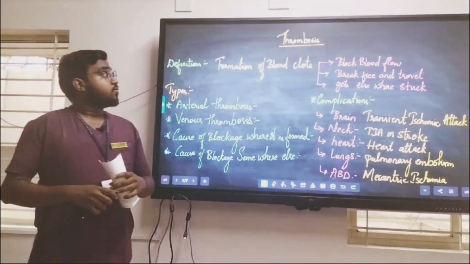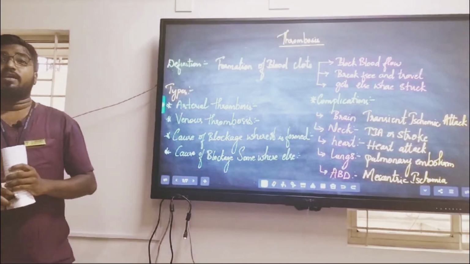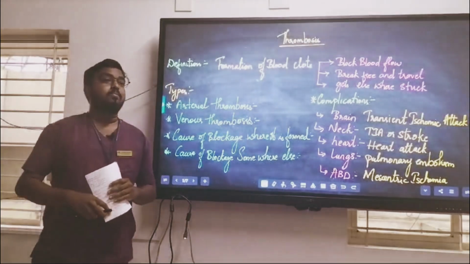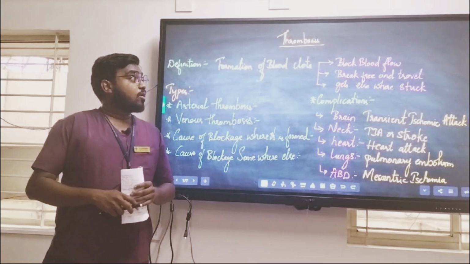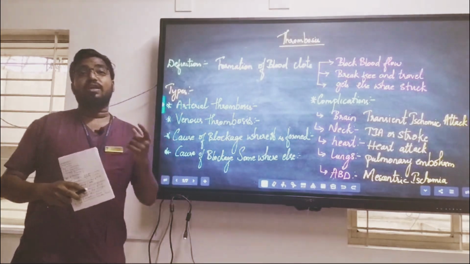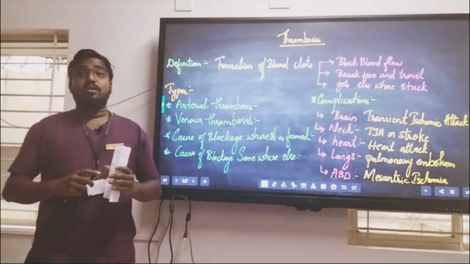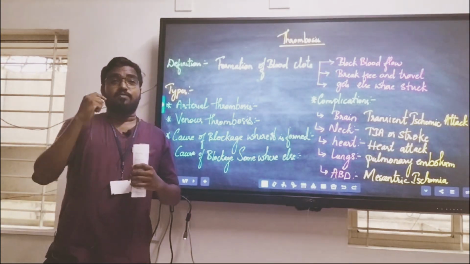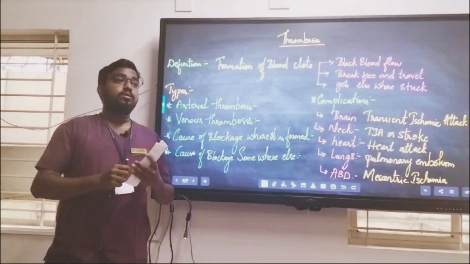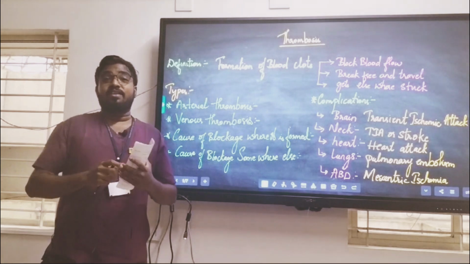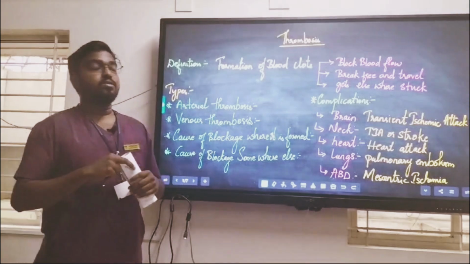First, the definition of thrombosis is nothing but the formation of blood clots. It might be in your blood vessels or the cardiac vessels as well. So, what does it do? Because of these clots, they block the blood flow. Either they break down and travel to other parts and get stuck in very critical regions, for example in your heart, lungs, or brain vessels, which will lead to a very life-threatening emergency. That is because of the decrease in the supply of oxygen to the particular region.